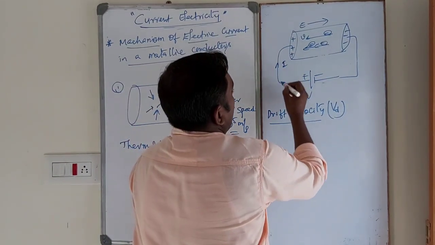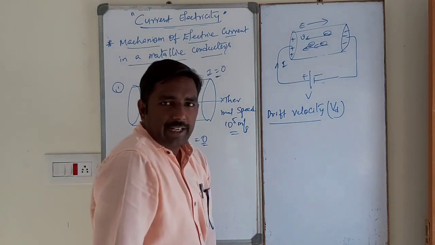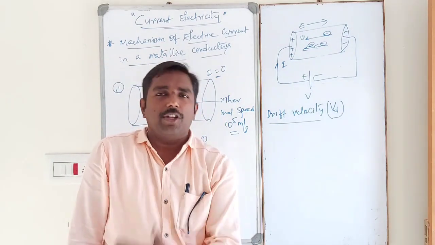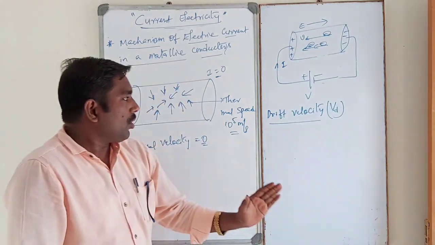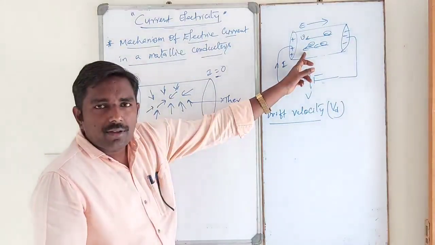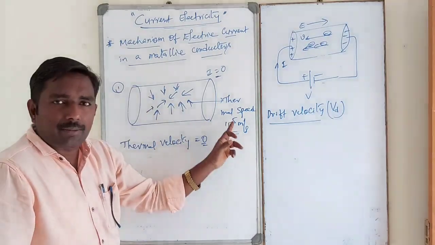Whenever a battery or electric field is applied across the ends of the conductor, electrons are drifted in a direction opposite to the field. In the absence of an electric field, electrons are moving with thermal speed.